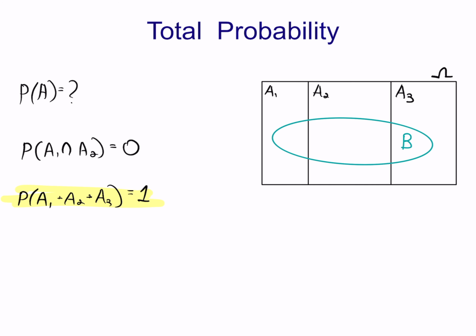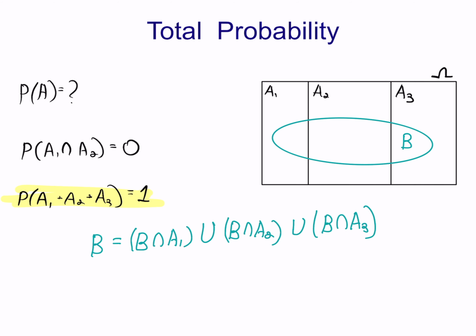B is made up of the intersection with A1, A2, and A3. B equals the union of the intersections with A1, A2, and A3. And that would be true for any event B, whatever B happens to be, since A1, A2, and A3 span the entire sample space. If B looked something like this, for example, then B is made up of the intersection of B and A2 and of B and A3, and the intersection of B and A1 is the empty set.